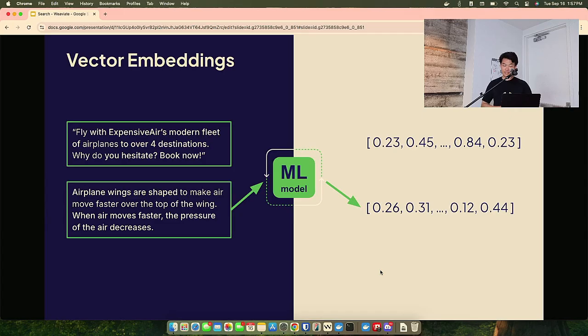When air moves faster, the pressure of the air decreases. That's our physics representation, our physics explanation. Pass that text through an embedding model, you get another vector. Now, one thing I really want to call out here and pay attention to is I'm passing in this highly unstructured text. It's literally 1 or 2 sentences per each one. This is what we call a chunk.